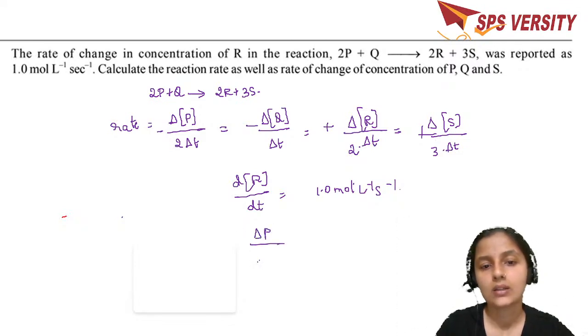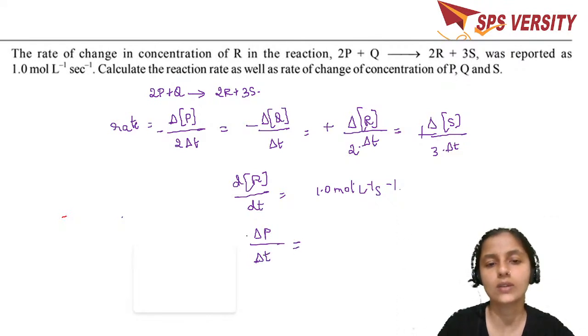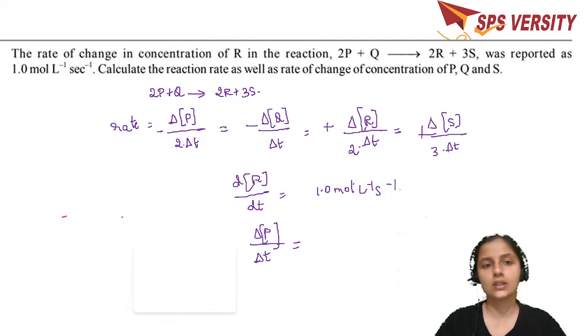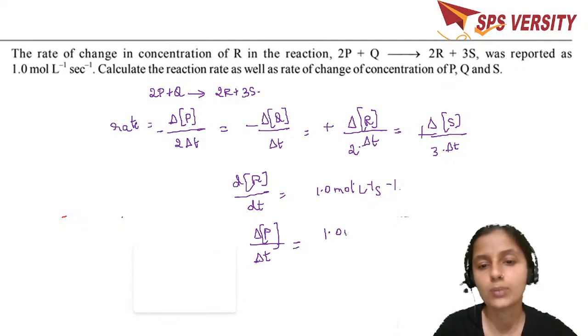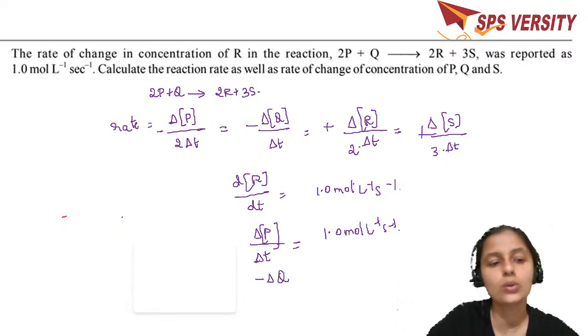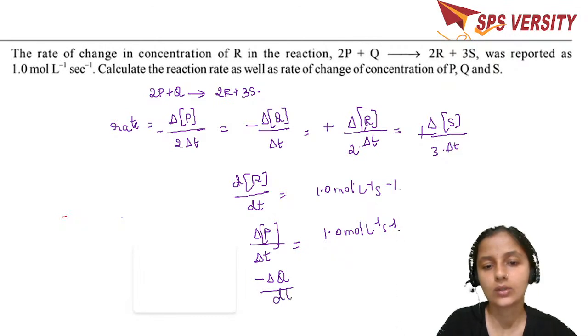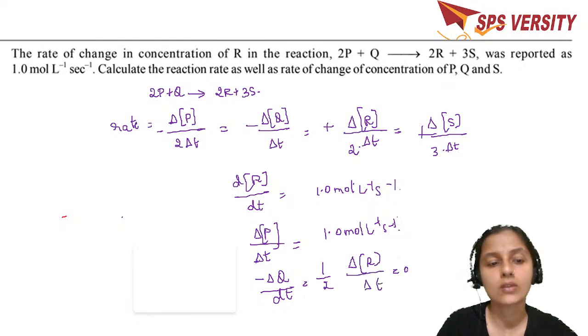Delta P divided by delta T. You can put the other delta also, which is equal to the change in concentration, because the 2 gets cancelled and you are left with the same value, 1.0 mole per liter per second. If it is delta Q, what is the relationship you have? Delta Q divided by dT is equal to, how do you find it out? Half of delta R divided by delta T, which is equal to 0.5.